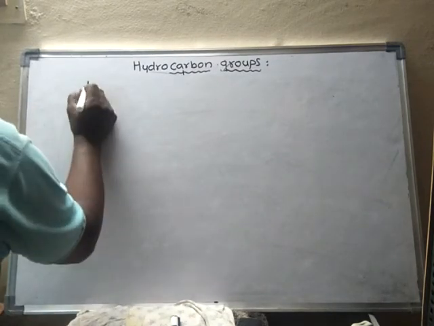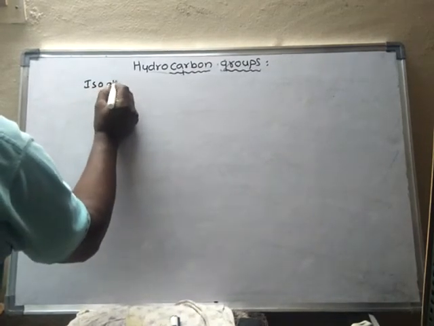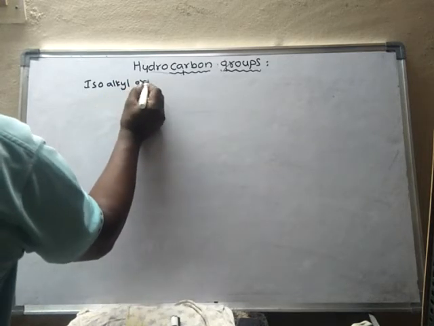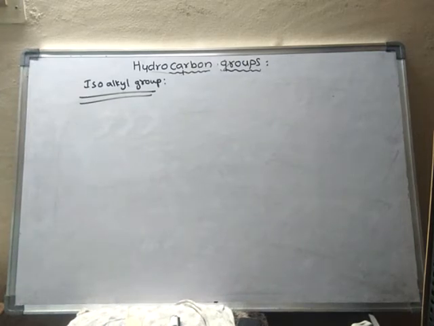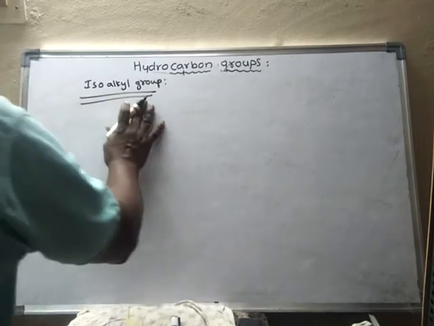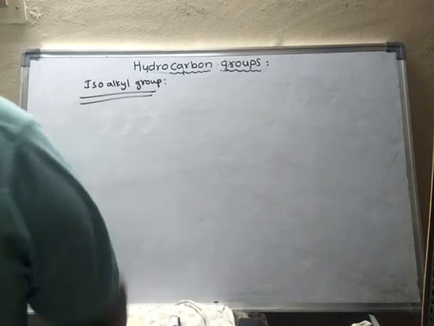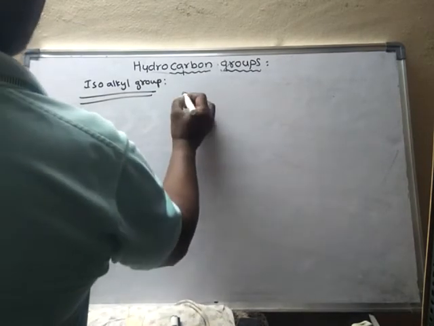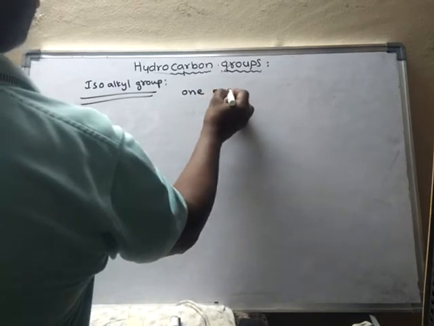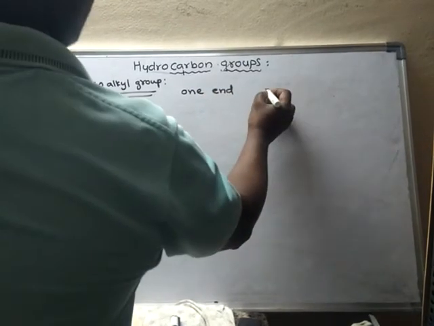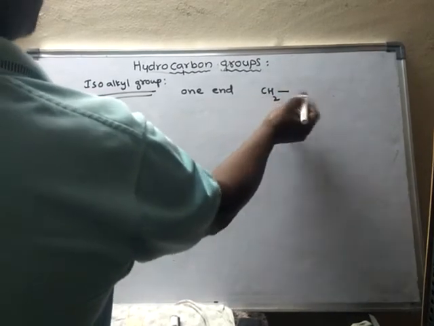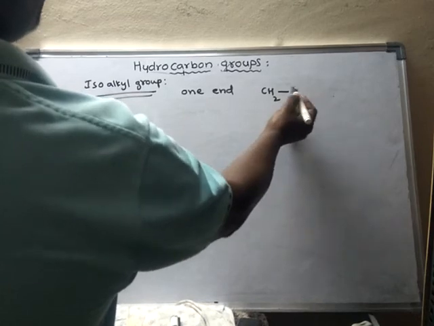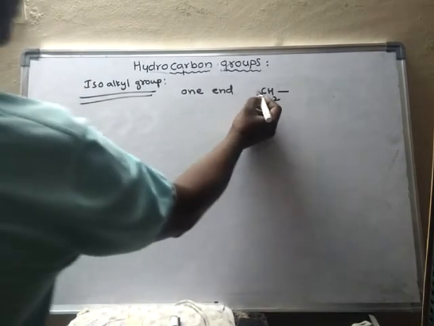Next, isoalkyl groups. What is an isoalkyl group? In an isoalkyl group, one end of the compound should contain a CH2 group like this, with one bond empty, and this side is the carbon chain.